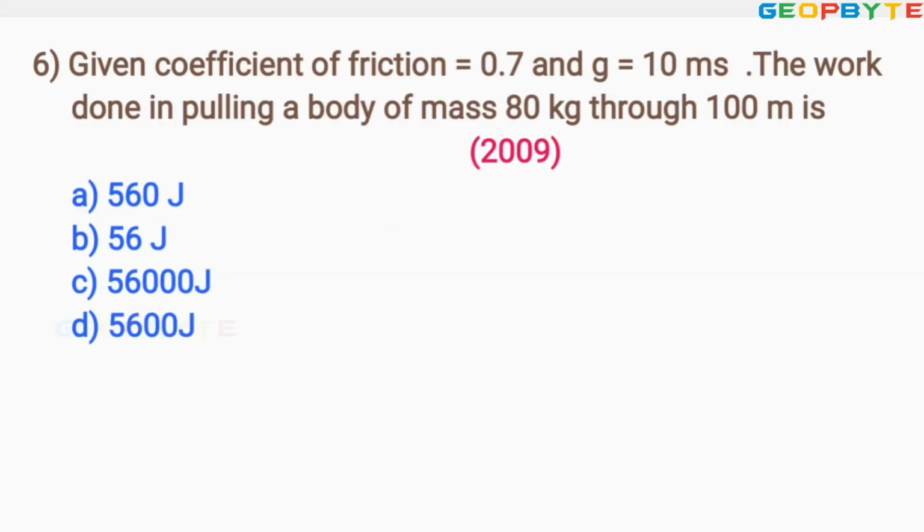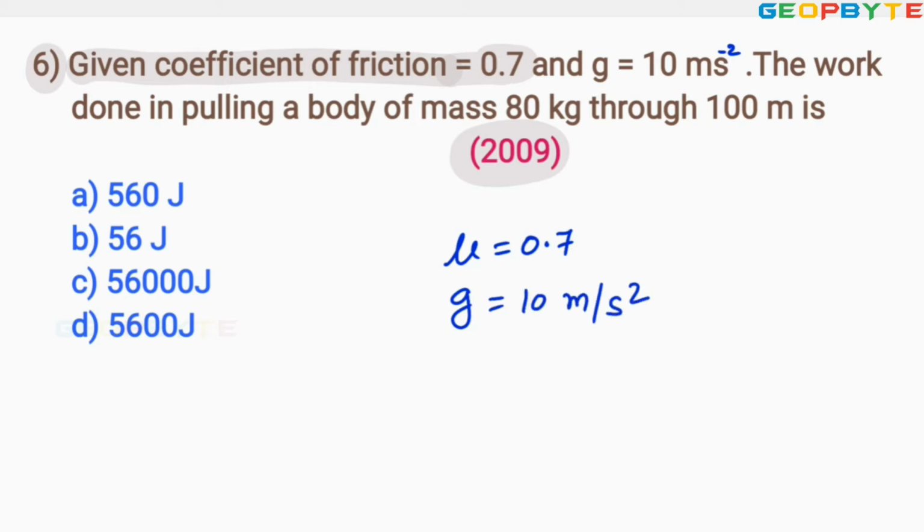Look at the sixth problem. It was asked in 2009. Look at the data given. The coefficient of friction mu is given as 0.7. And g is 10 meter second power minus 2. That might be a printing mistake. Acceleration due to gravity is 10 meter per second square.